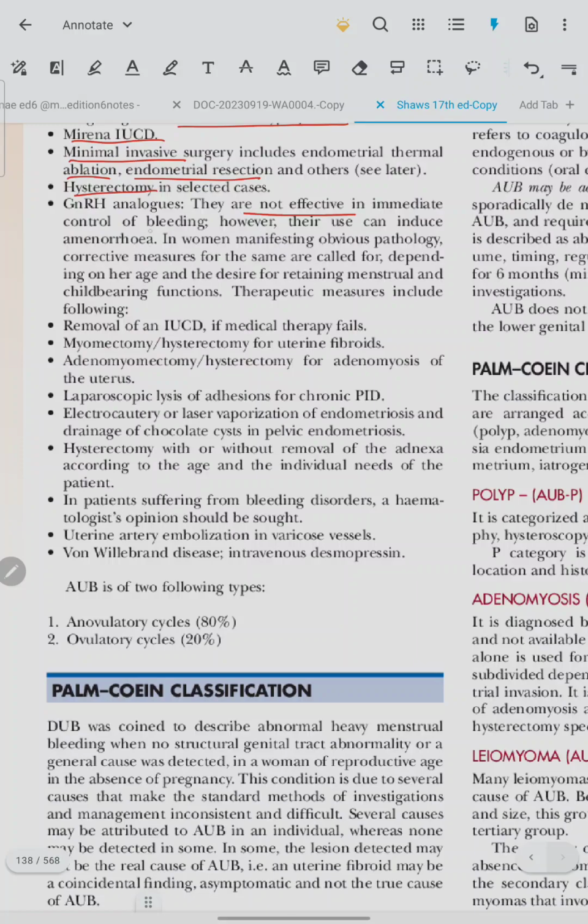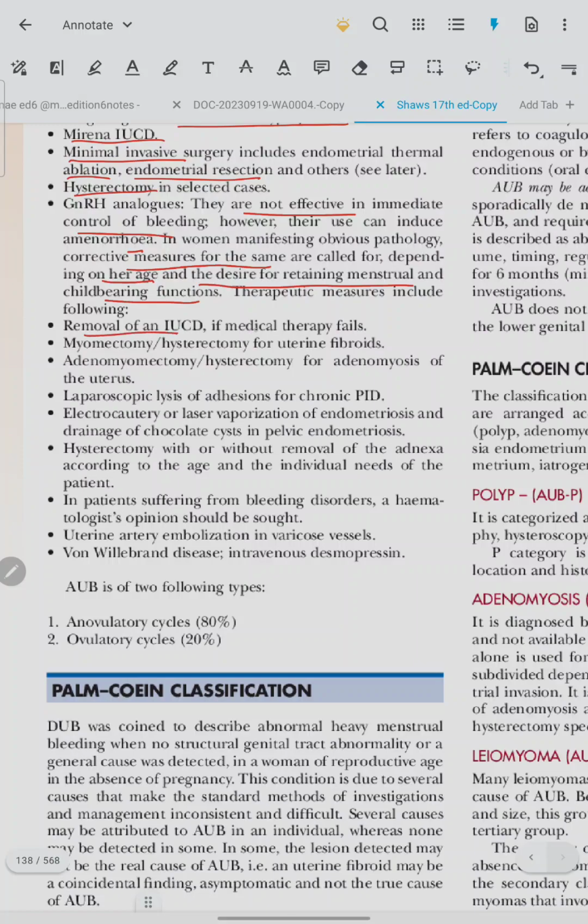Gonadotropin releasing hormone analogs are not effective in immediate control of bleeding. However, their use can induce amenorrhea. In women manifesting obvious pathology, corrective measures for the same are called for, depending upon age and a desire for retaining menstrual and childbearing periods.